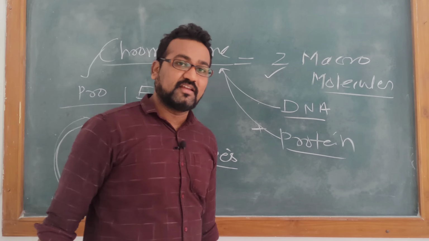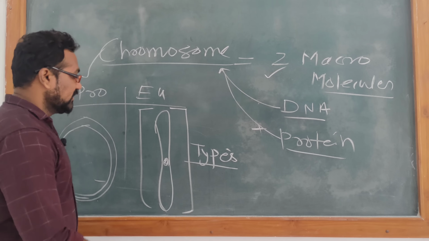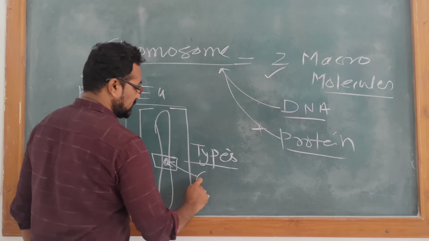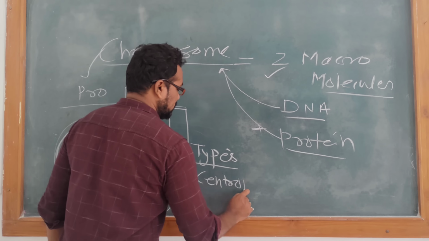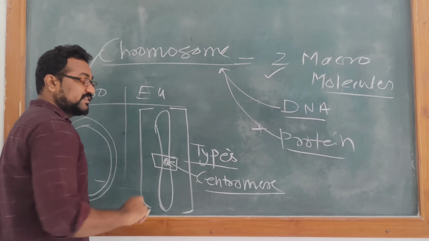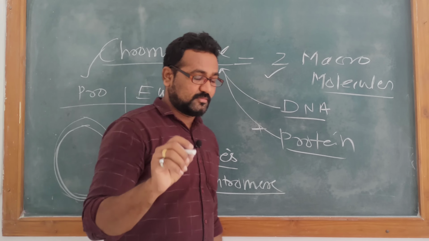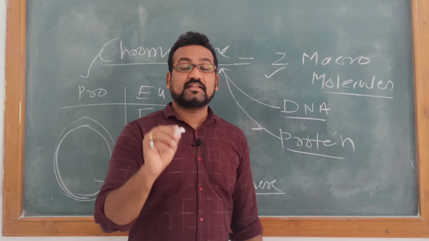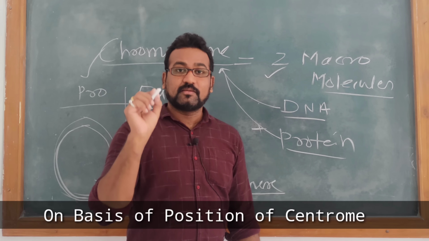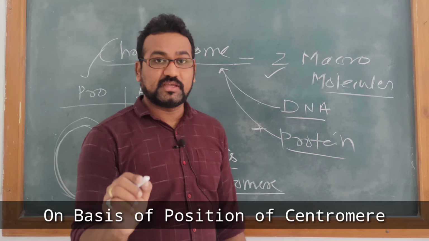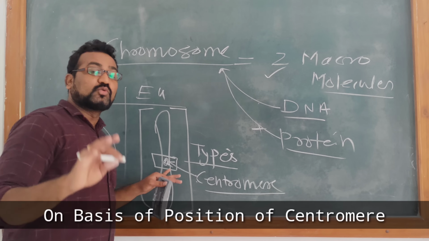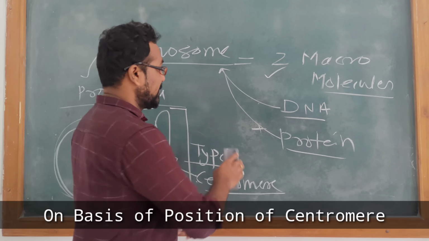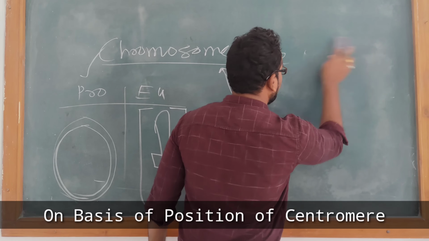This is a very easy lecture. You will find it very interesting. Types of chromosomes are classified on the basis of the position of the centromere. Please remember this. Please highlight this. Please write in your notebook that on the basis of the position of the centromere in the chromosome, you will have different types of chromosomes. So what does it mean actually?